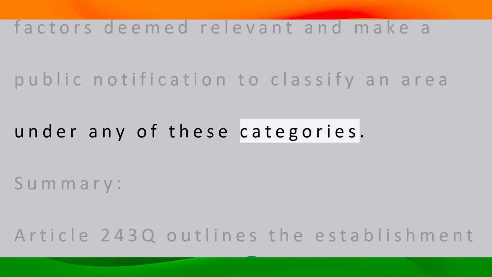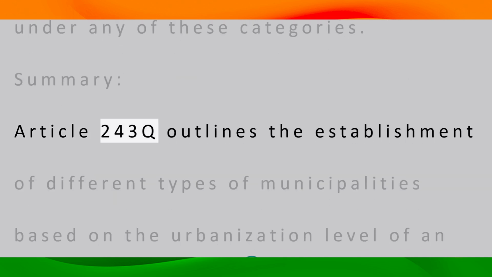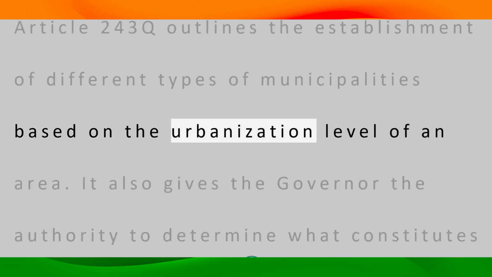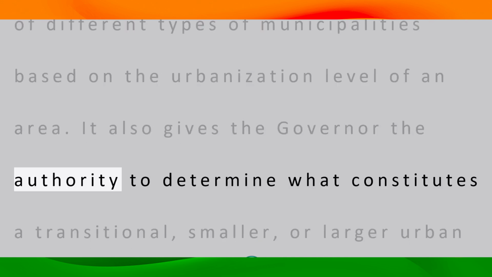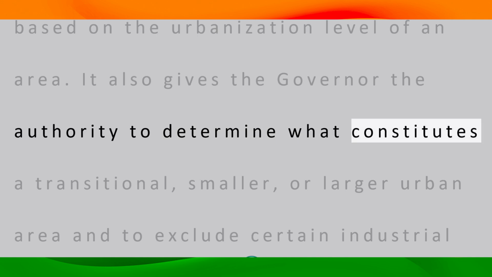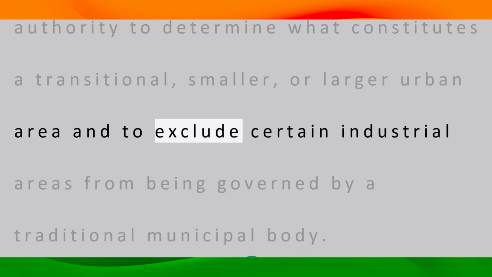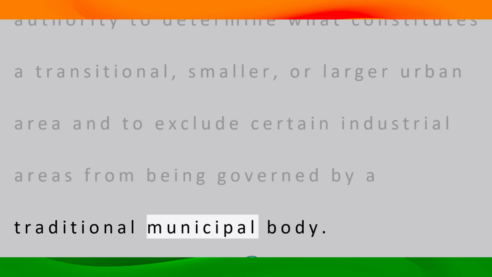Summary. Article 243Q outlines the establishment of different types of municipalities based on the urbanization level of an area. It also gives the governor the authority to determine what constitutes a transitional, smaller, or larger urban area and to exclude certain industrial areas from being governed by a traditional municipal body.